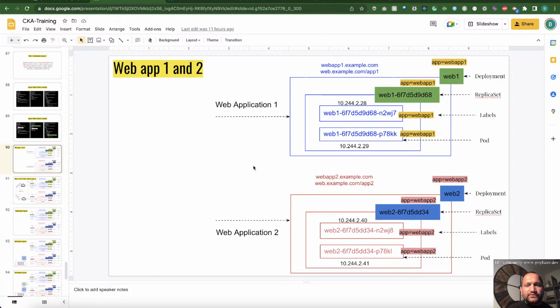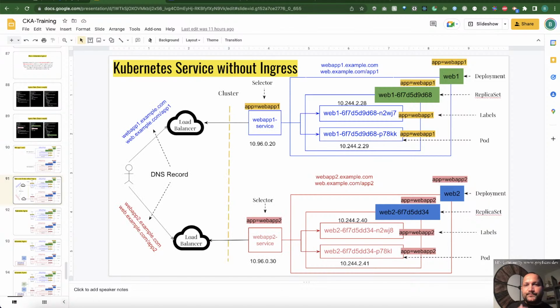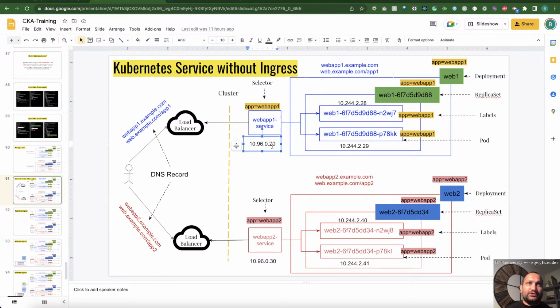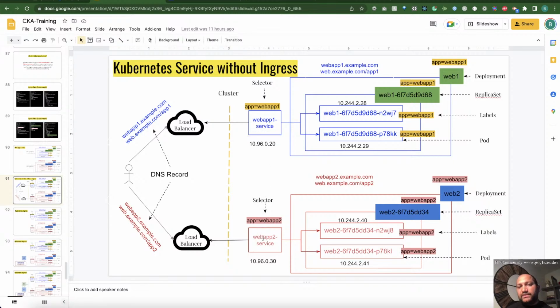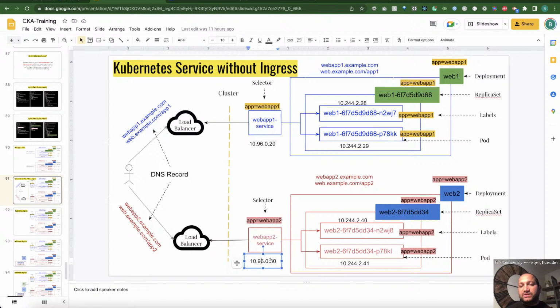Now, if you are not using Ingress, the typical way you do it in Kubernetes is you basically create multiple service objects. So here we are creating a service, let's call it webapp-service, and then possibly this is one hypothetical IP address, but it will assign a unique IP address for that service object. And we have another service object, webapp2-service, and Kubernetes will assign some random IP address to this one.